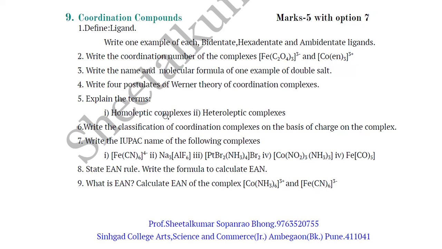Explain the terms homoleptic complexes. This can be asked for 1 mark. Heteroleptic complexes can be asked for 1 mark. And if both the terms will be asked, it will be for 2 marks. Write the classification of coordination complexes on the basis of charge on the complex. So there are 3 complexes, cationic complex, anionic complex, and neutral complex. This question can be asked for 3 marks.